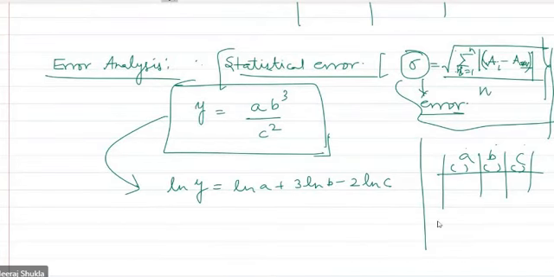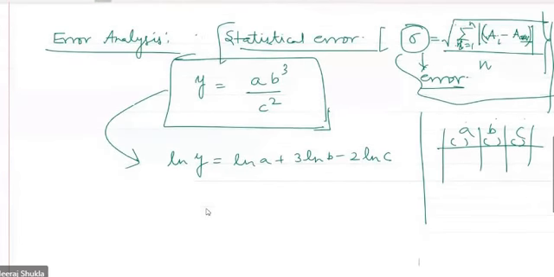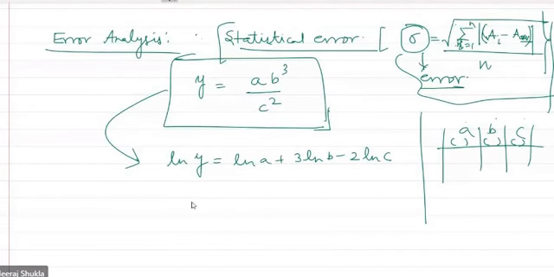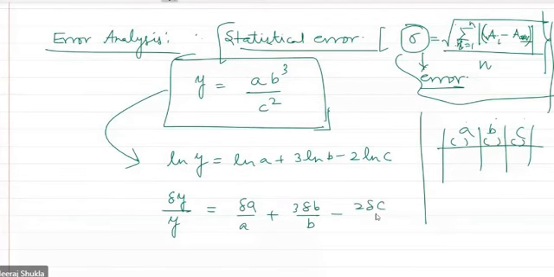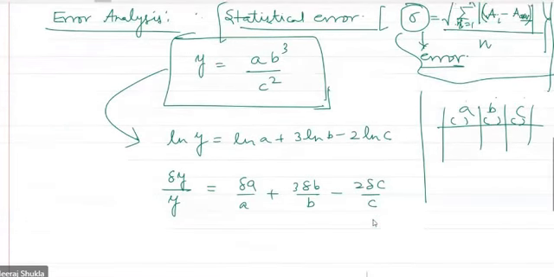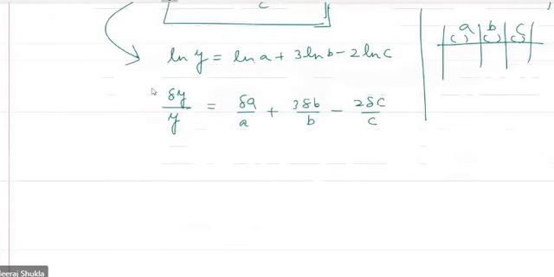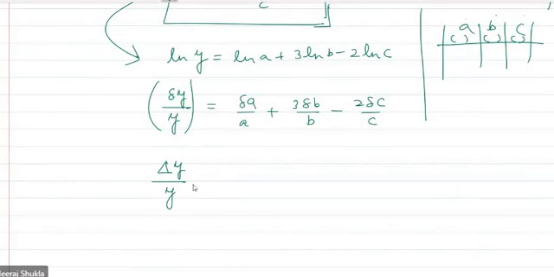All right. Now take log and differentiate both sides. So this will give me delta y by y equals delta A by A plus 3 delta B by B minus 2 delta C by C. Now you can say this is delta Y upon Y. This is delta A upon A plus 3 delta B by B.